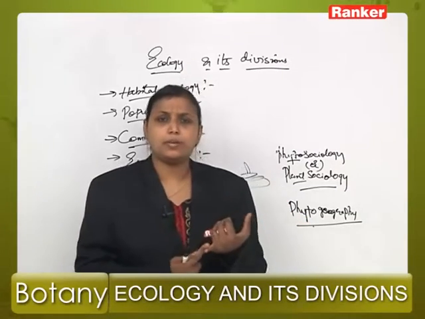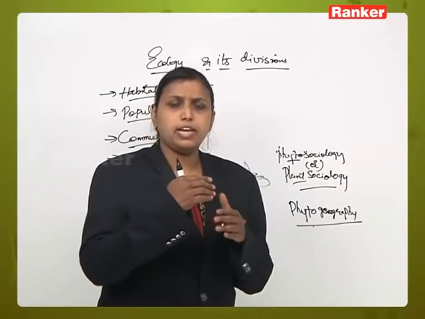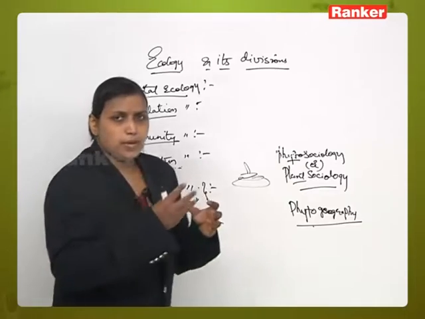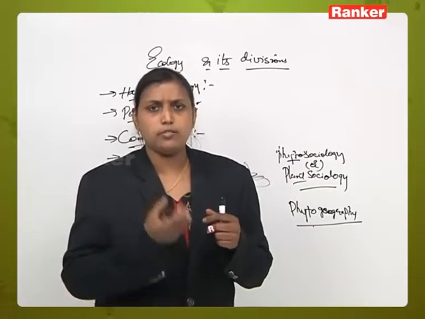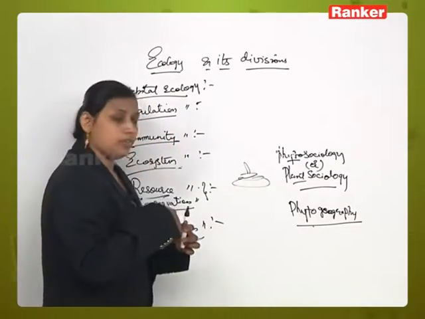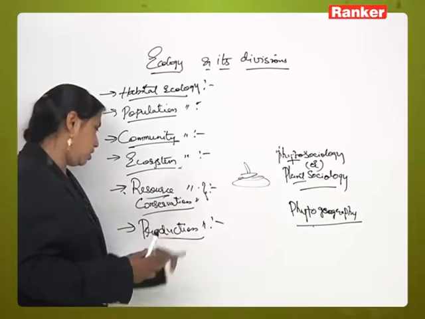There may be trophic level 1, trophic level 2, trophic level 3. So the smaller will be eaten by the bigger, and the bigger will be eaten by larger animals, right? In this case, what is the basic gross productivity, how much energy is being produced, and what is the net primary productivity, how much is used and how much energy is utilized? All those calculations can be done and studied under production ecology.